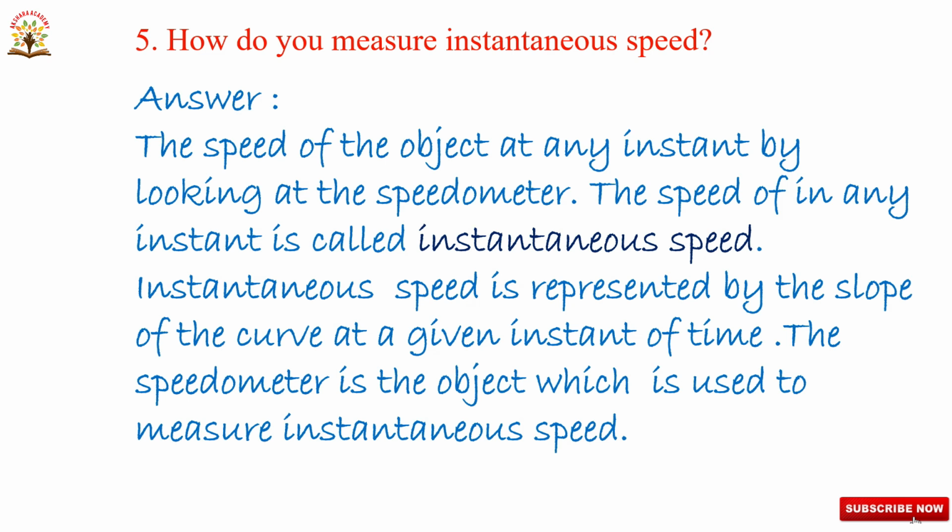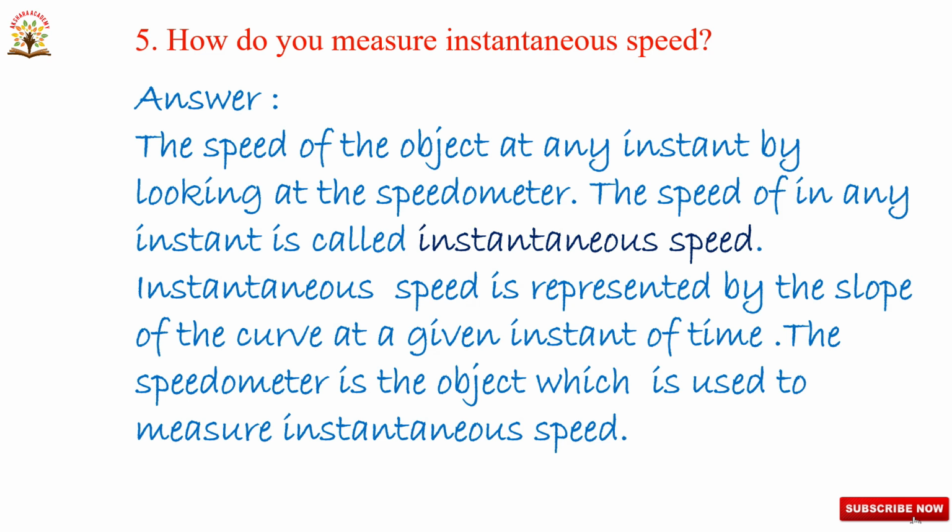Now, instantaneous speed is nothing but measuring the speed of an object at a particular instant of time. Here we are using one instrument that is called a speedometer.